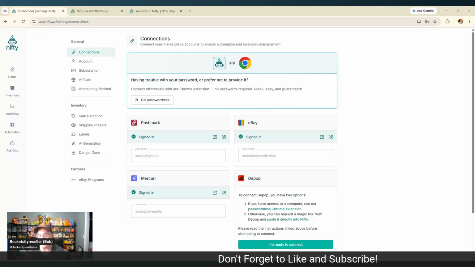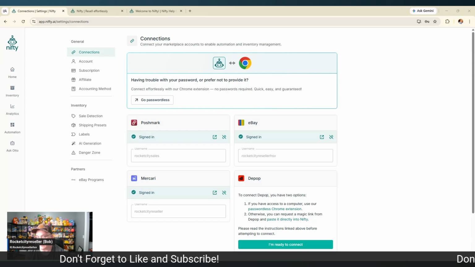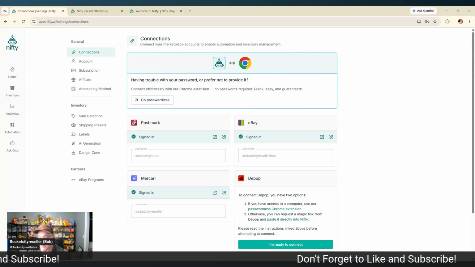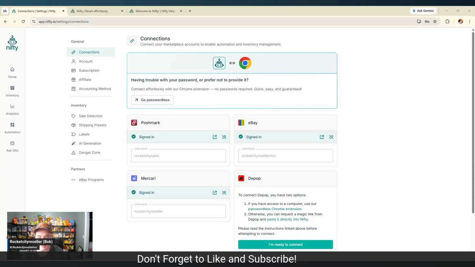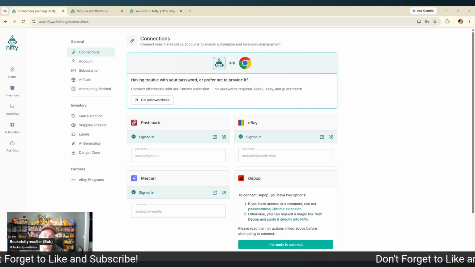Basically, you log into your account for all those respective accounts, and then you hit the sign in button, and it's smart enough to know your credentials and save them. They do need to be refreshed every 30 days. Nifty's pretty good about sending an email when that time comes where you can actually get those credentials renewed.